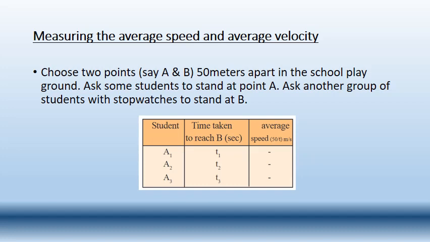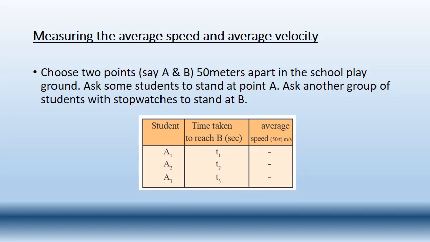Choose 2 points, say 50 meters apart, in school. Here the activity is that they have taken two groups of children and made them stand 50 meters apart. That is, the distance between those 2 points A and B is 50 meters.